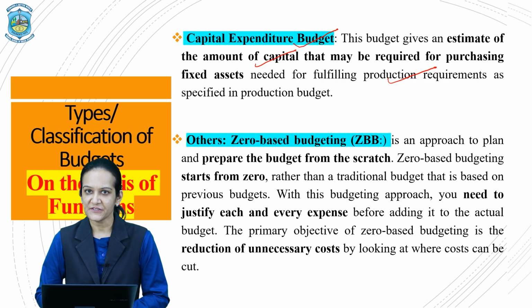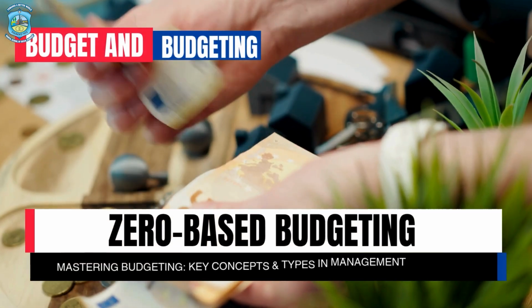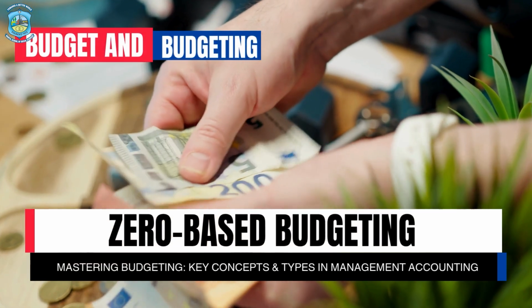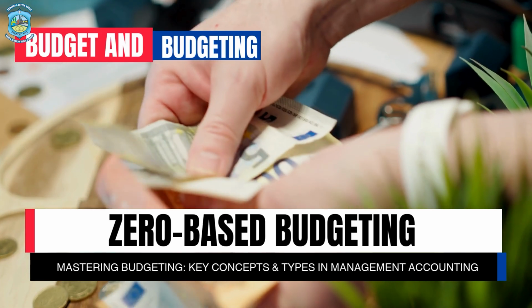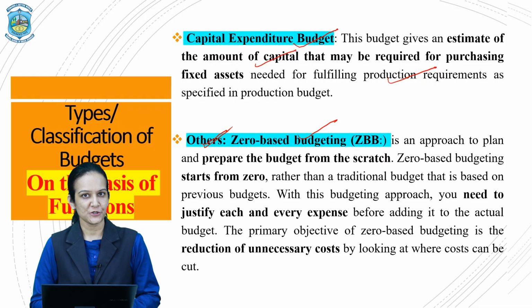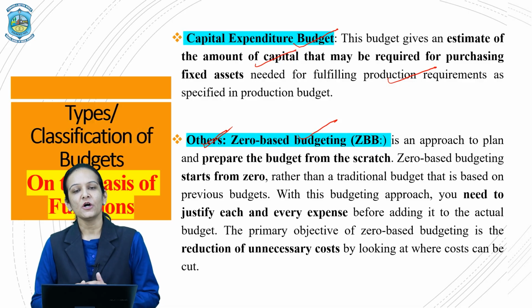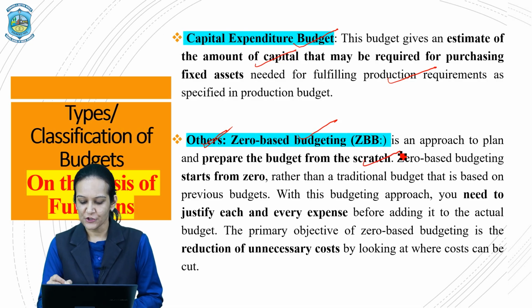Then in the last category, that is the others category, you have a very important type of budget, that is zero based budget. This budget is very different from the traditional budgets, as it does not take into account the previous year's expenses or incomes. It is prepared from scratch, or you can say it starts from zero.